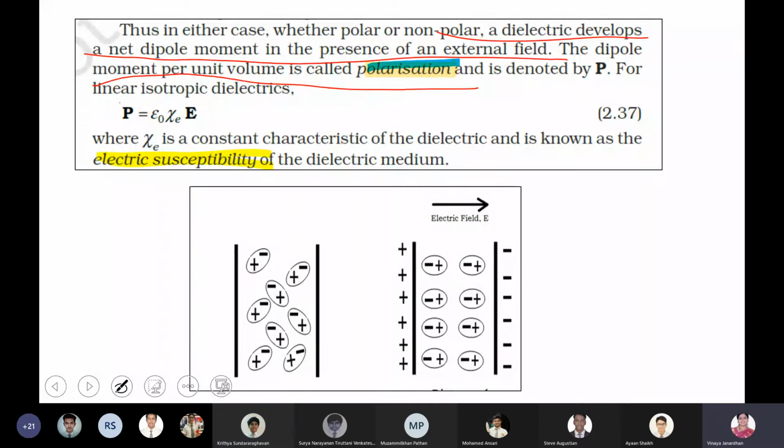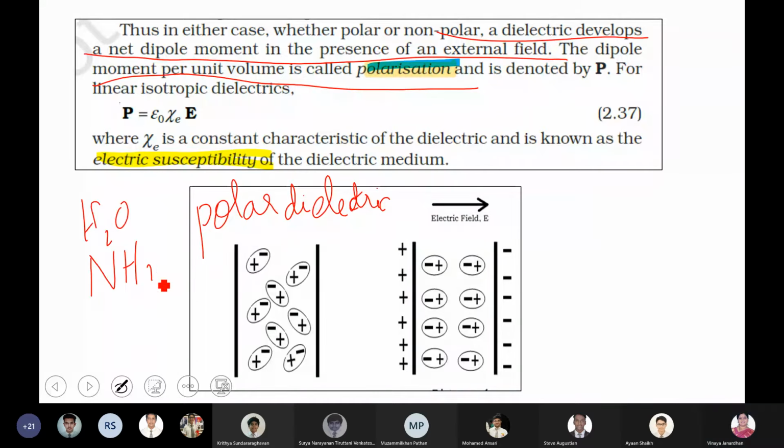See, if this is a polar dielectric, for example you can have a water molecule, you can have ammonia. All these are polar molecules. The moment you place these polar molecules in an electric field, the dipoles will be aligned along the direction of the electric field.